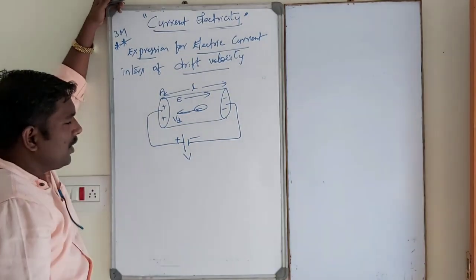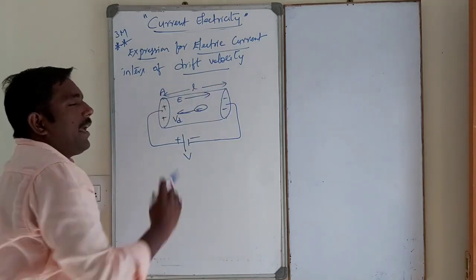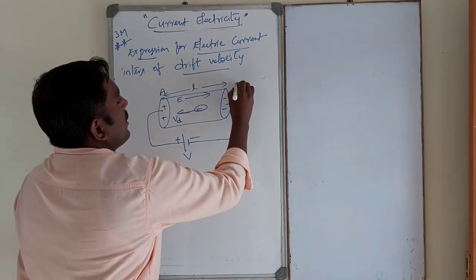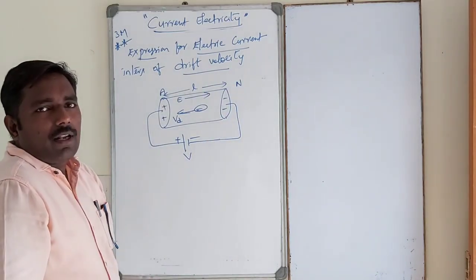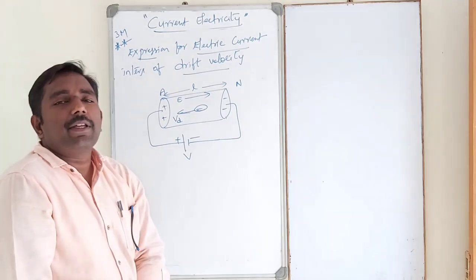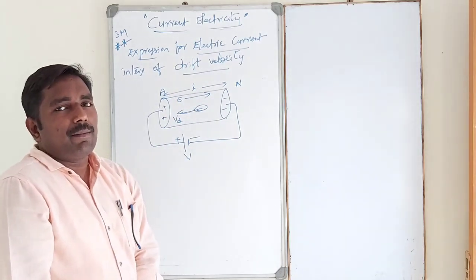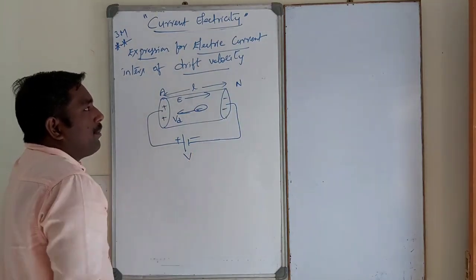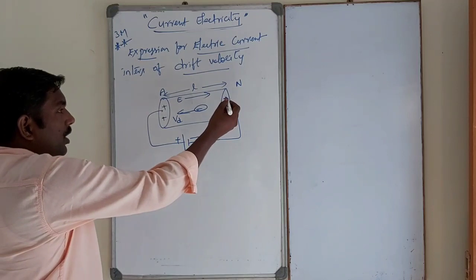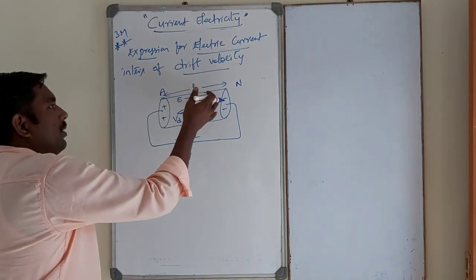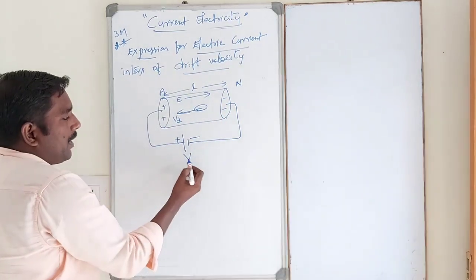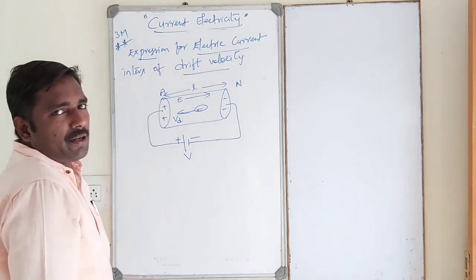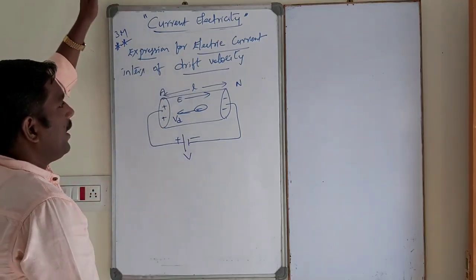Okay. Suppose the conductor has N number of electrons inside it. N be the number of electrons. The total electrons move from the negative terminal to the positive terminal whenever a potential difference is applied across the ends.